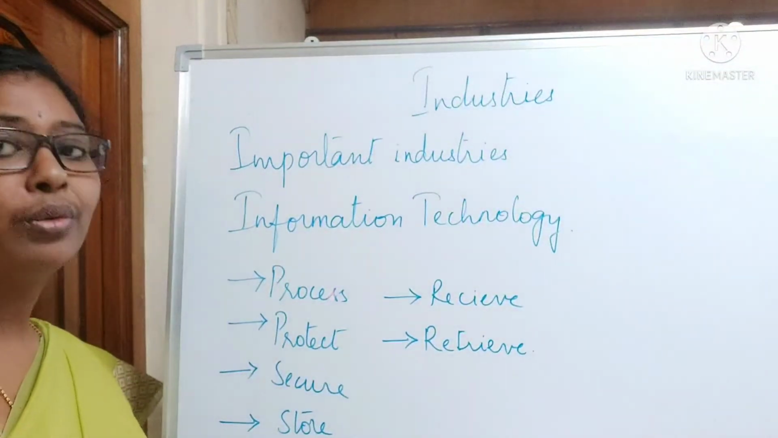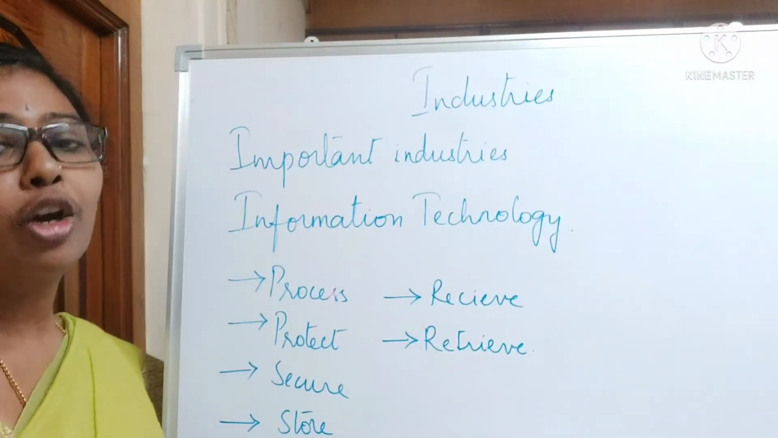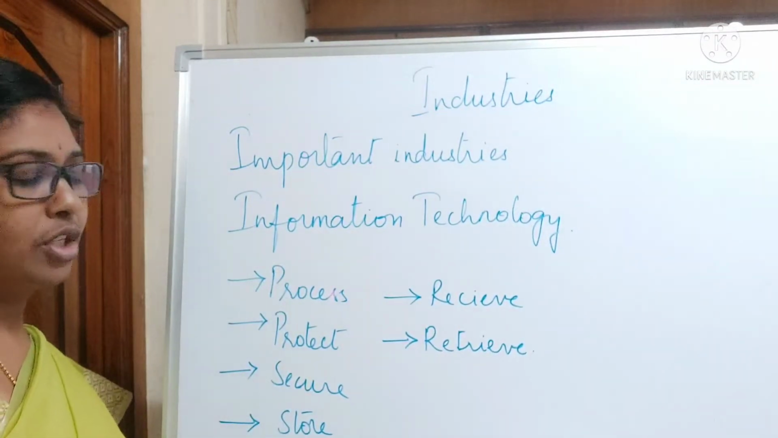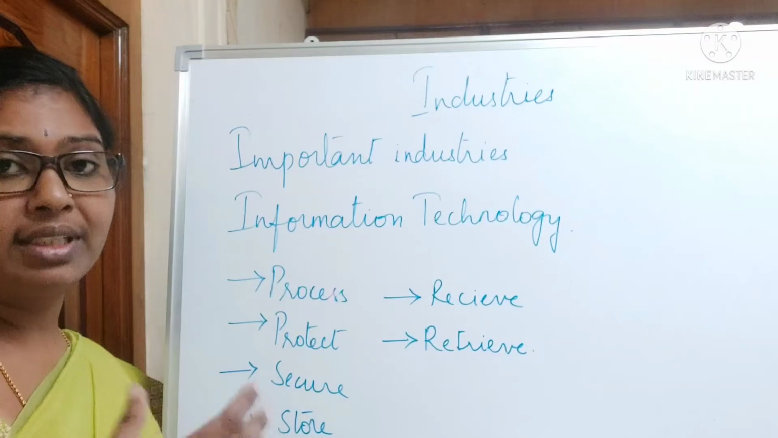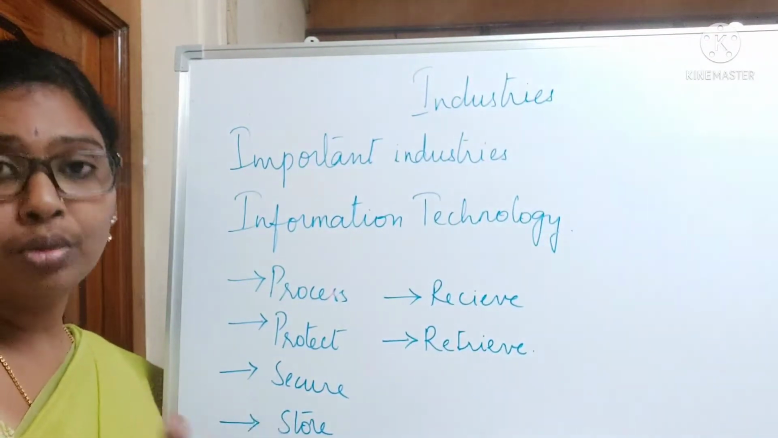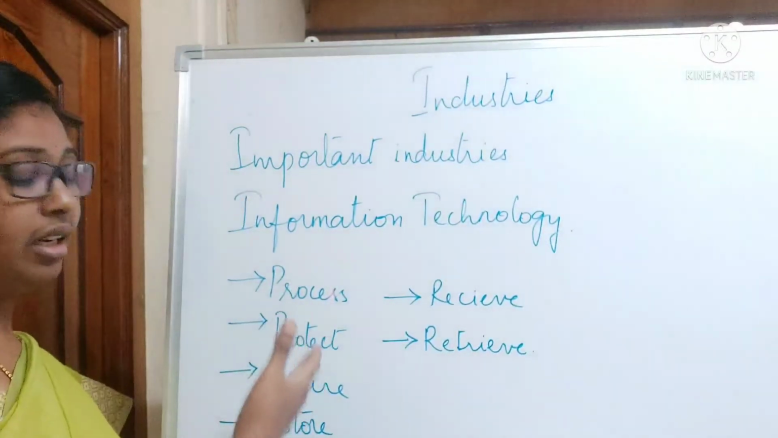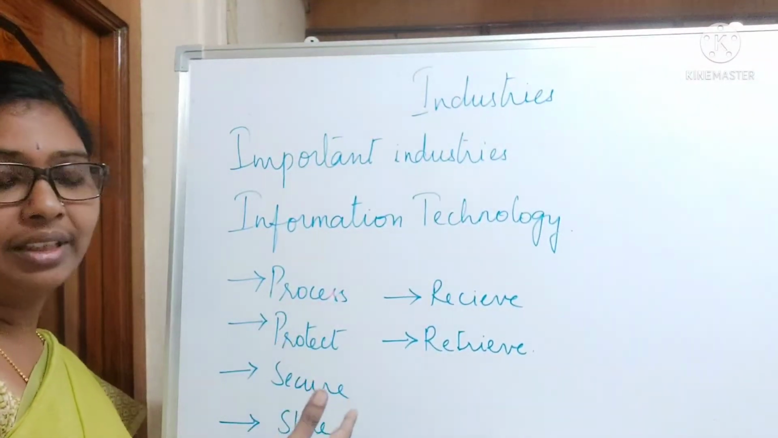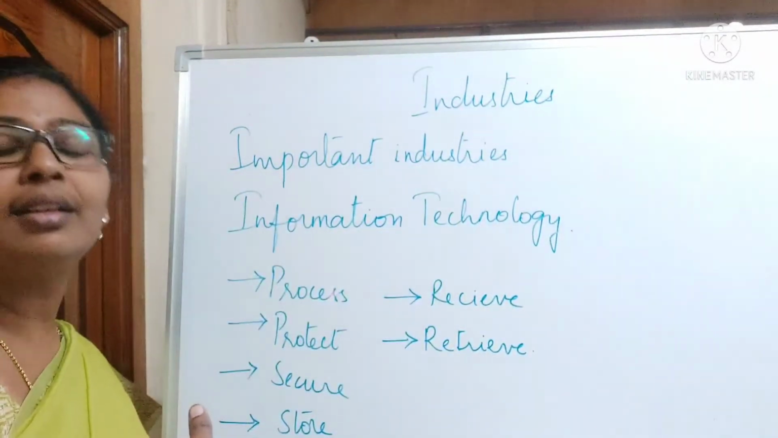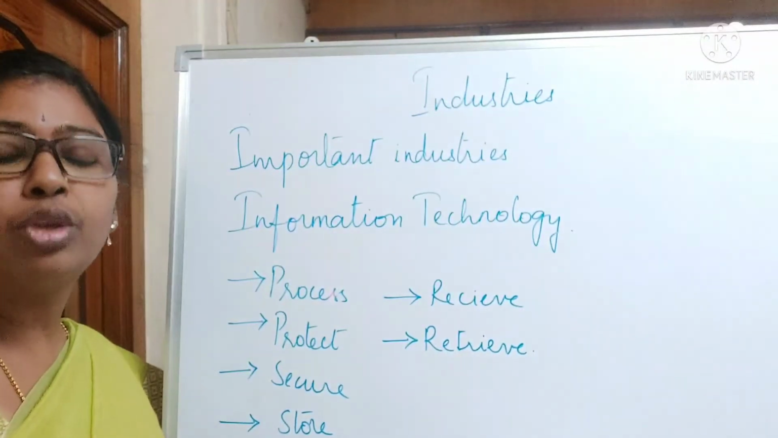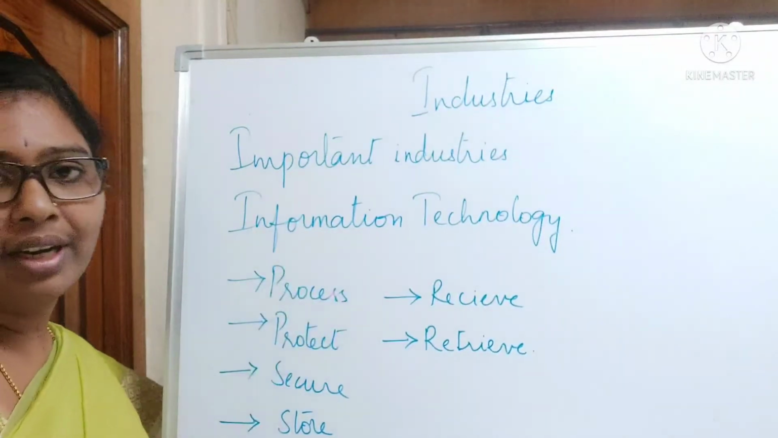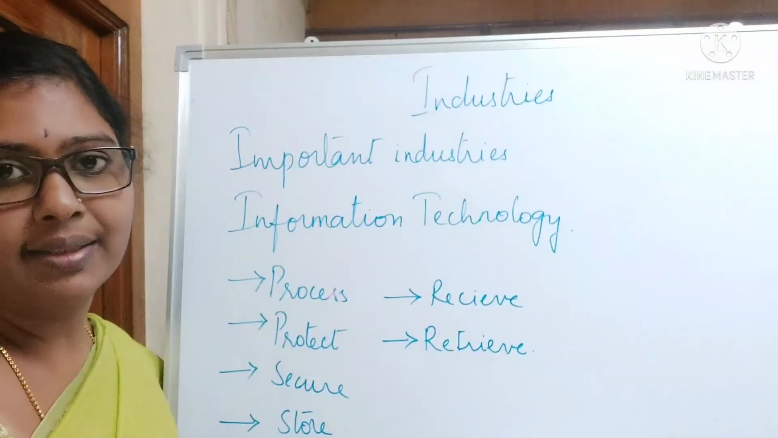And now we move on to the next contemporary industry, that is information technology. Information technology uses the information given and the use of computers to process the data, protect the data, secure the data, store the data, receive and retrieve the data, and use it for our next uses. So this is a very important industry nowadays.